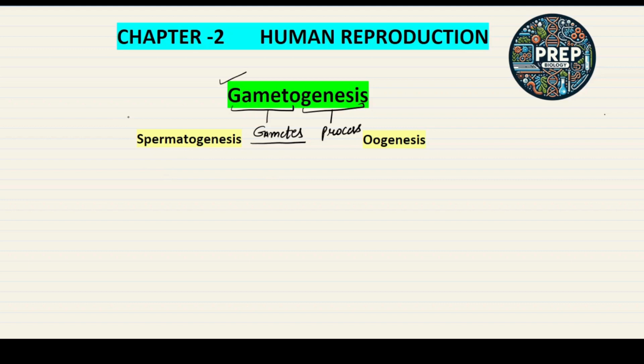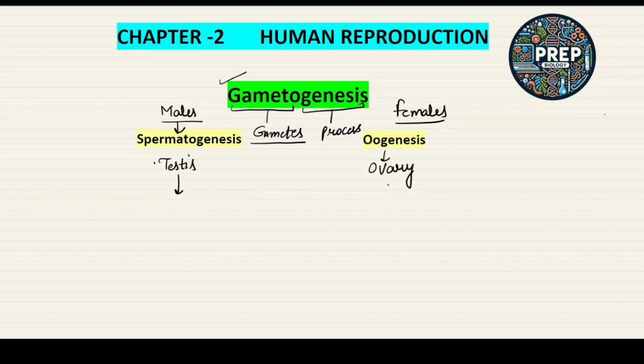In males and in females, different gametes are formed. The primary sex organ in males is the testis, and the primary sex organ in females is the ovary.